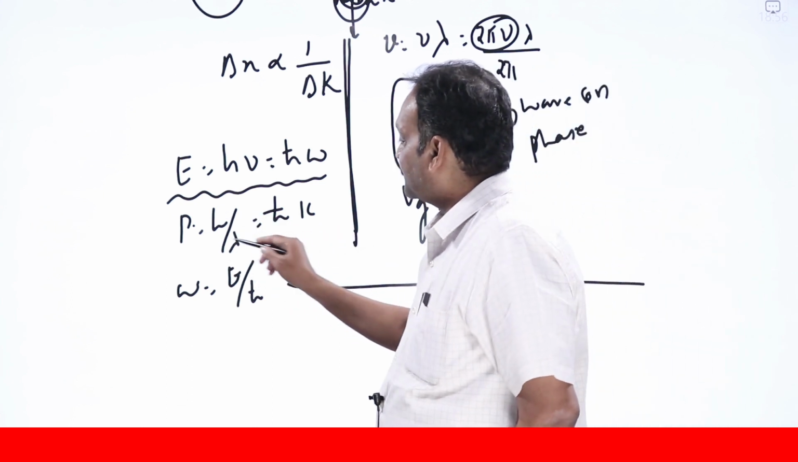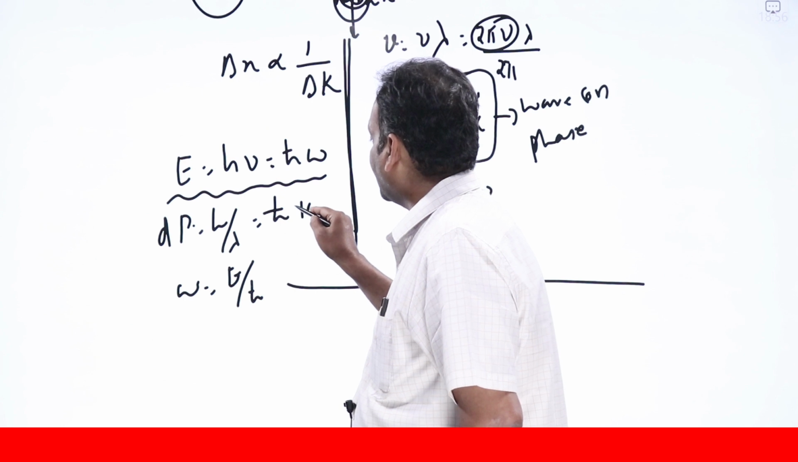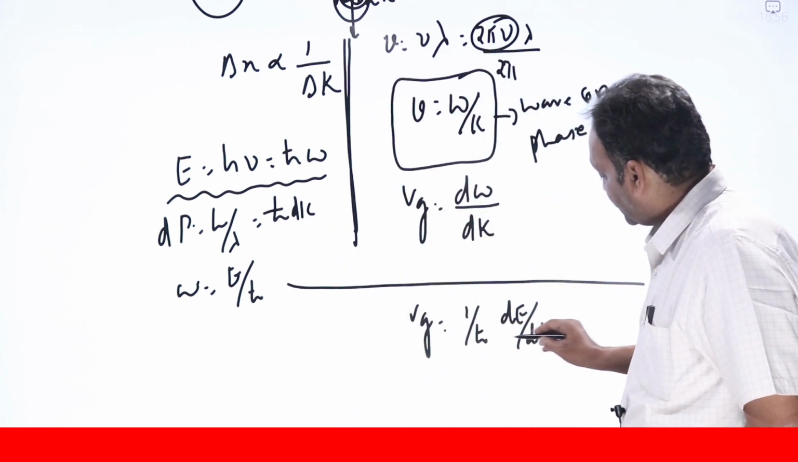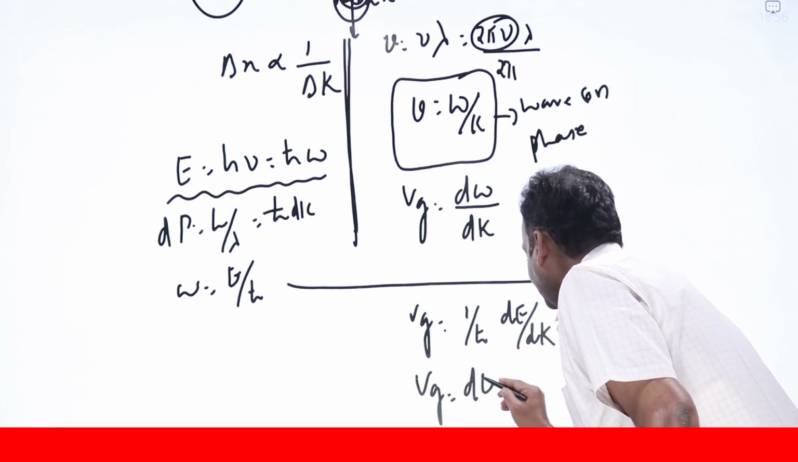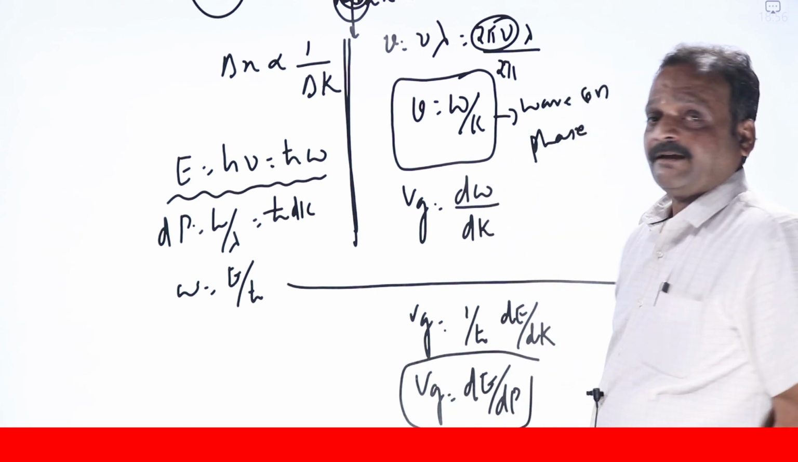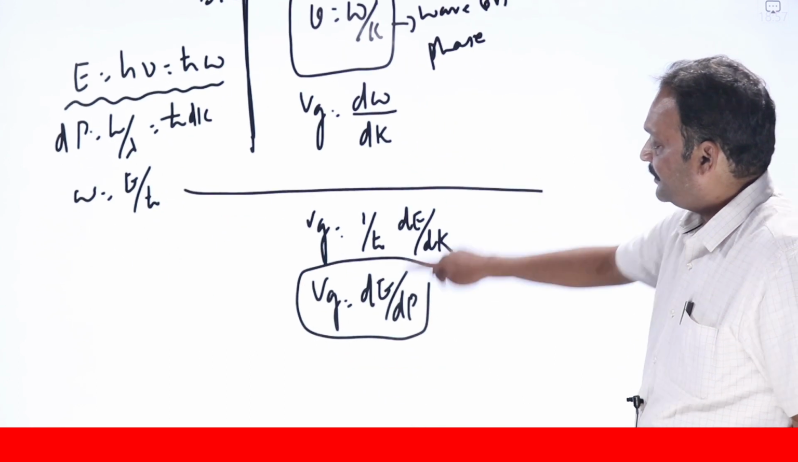Now p = h/λ = ħk. If I differentiate this, dp = ħ dk, since ħ is a constant. So here in the denominator we have ħ dk. So Vg is equal to dE/dp. In general, for any wave packet or wave group, the group velocity Vg = dE/dp.